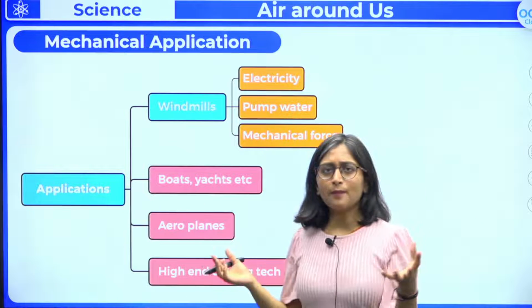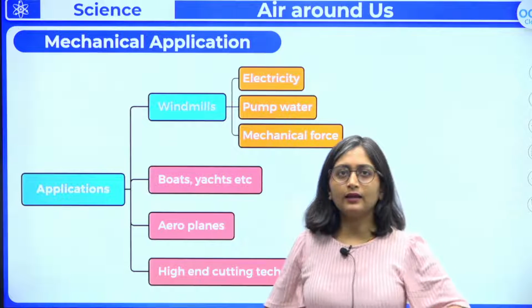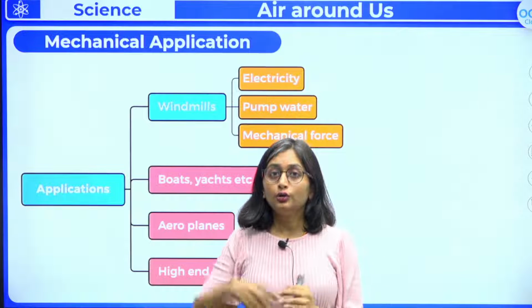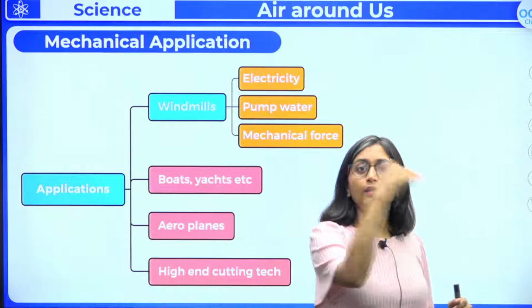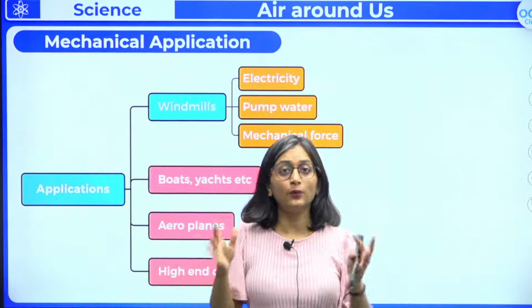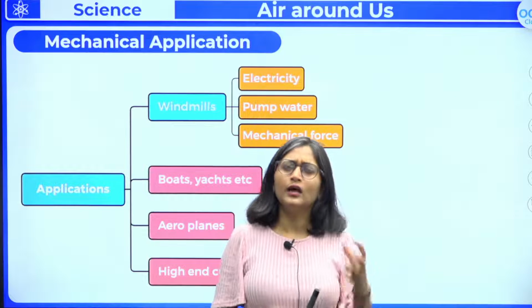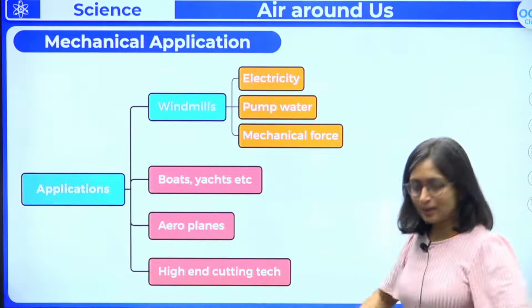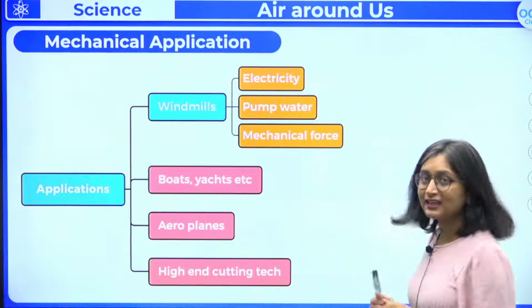मैकेनिकल एप्लीकेशन आपने देखा होगा, विंड मिल, राइट? When there is no air it is not going to work, and due to the presence of the air current, it is able to move the windmill and we can generate electricity. आप देख रहे हो कितना importance है air का. Now, helping the pumping of the water, mechanical force.